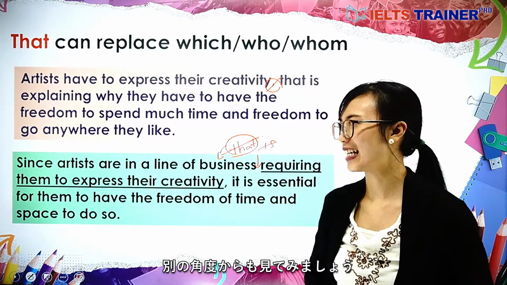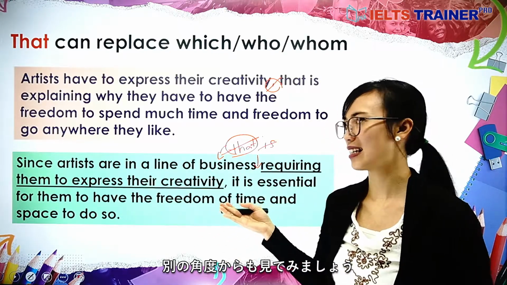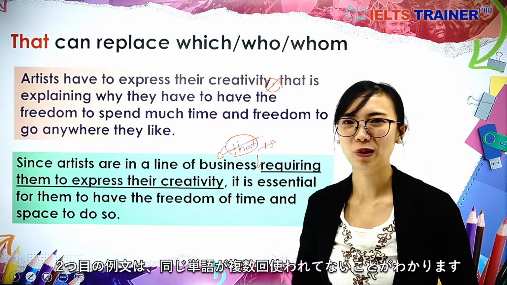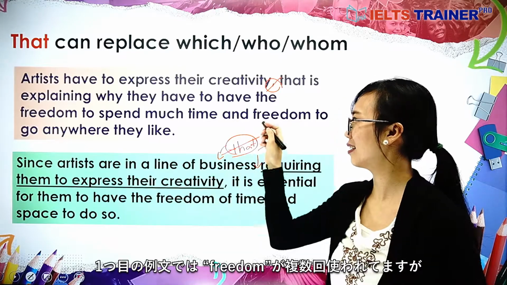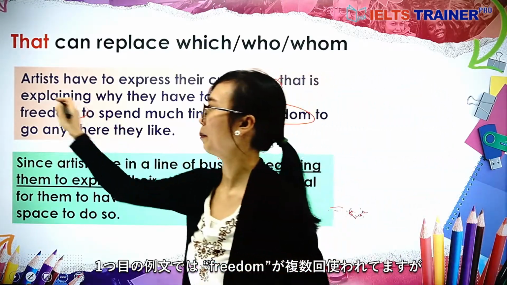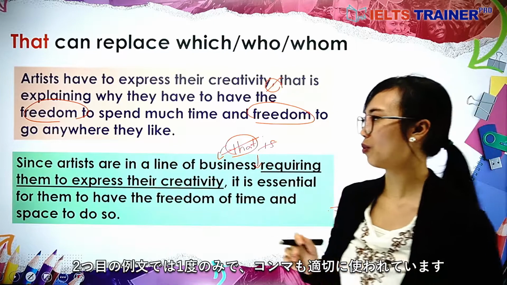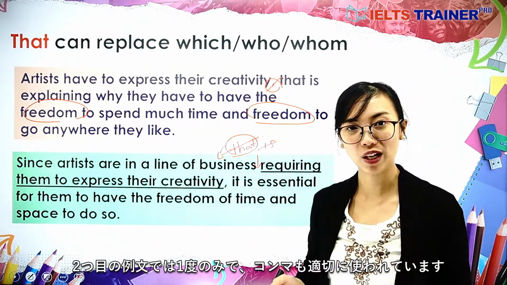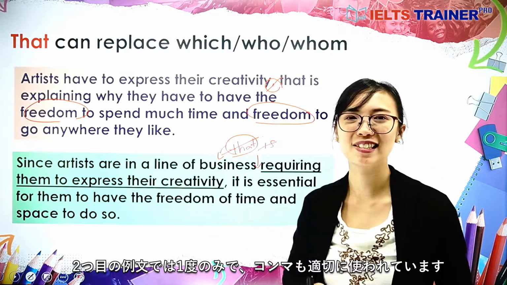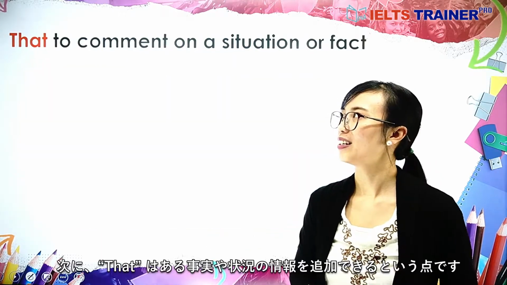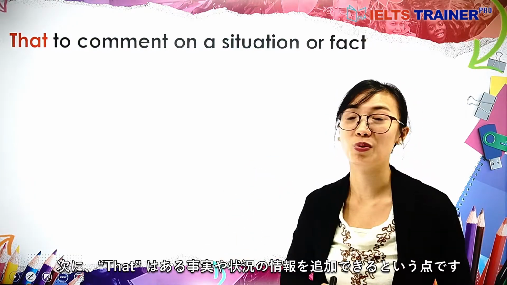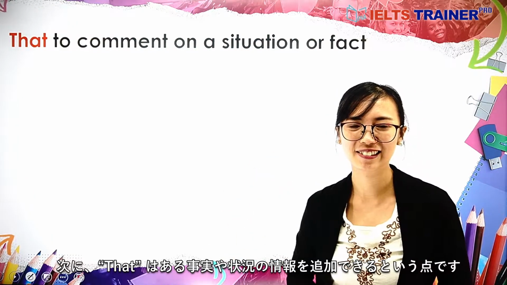Now another thing is we may find that there is no repetition of any word here when compared to this sample that repeated freedom, but we may find it only one time here. So we can find the good use of the commas. Another is that is used to comment on a situation or fact.